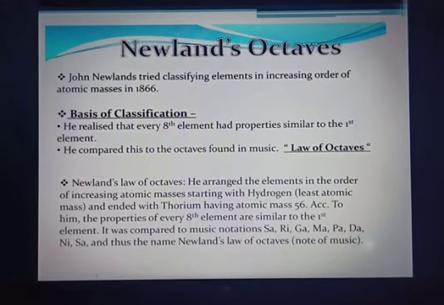For example, if we consider lithium, starting from lithium, the 8th element from lithium is sodium, and you will be amazed to know that they both share similar properties. Another pair is beryllium and magnesium.